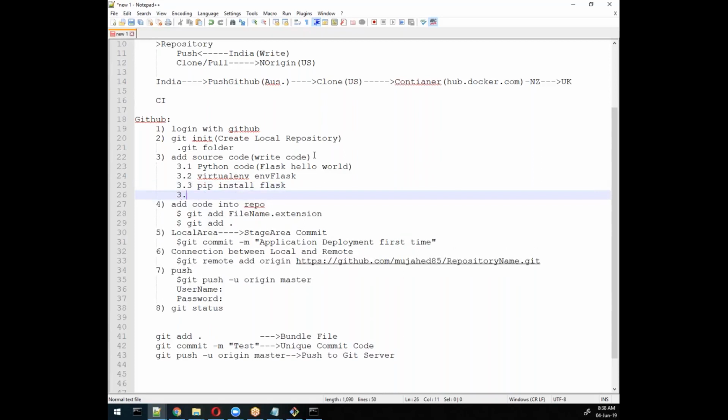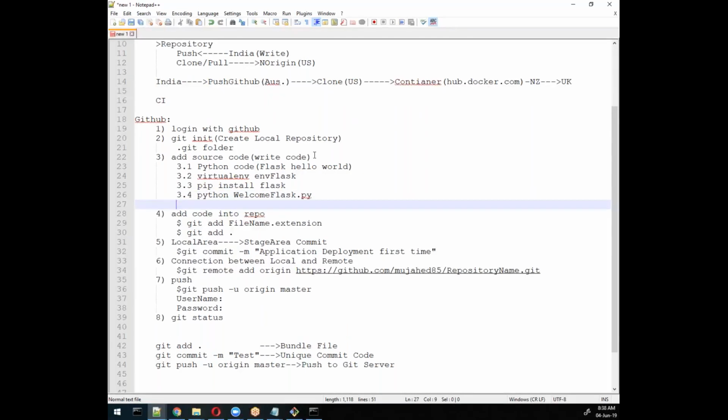And then test before going live. Remember, you need to test it: python and then your file name. Suppose my file name is welcome flask.py.